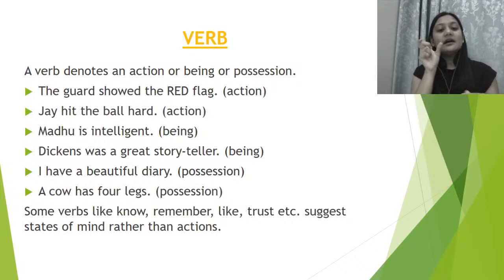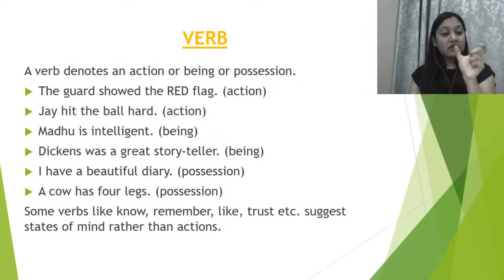Now, here, have is your verb, right? I have a beautiful diary. So you possess a diary, right? So you have it. Have, right? I have a beautiful diary. So you have a possession of a diary there, right?